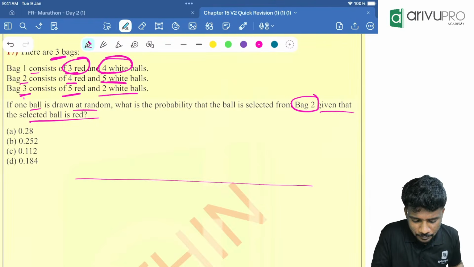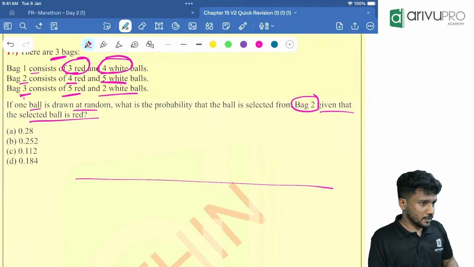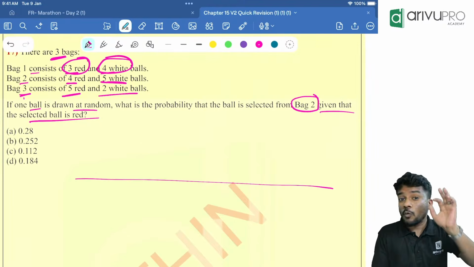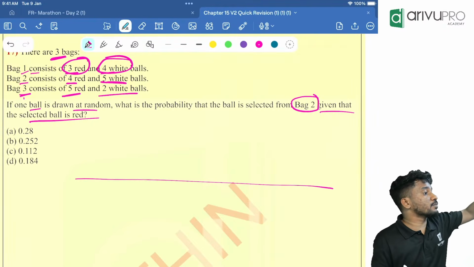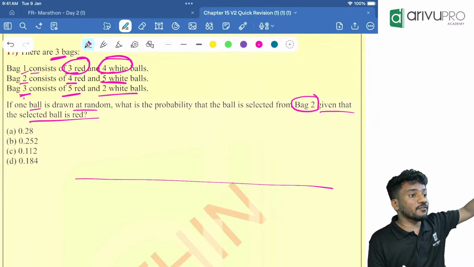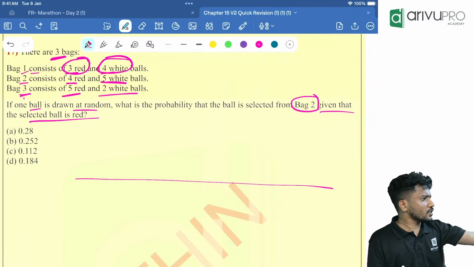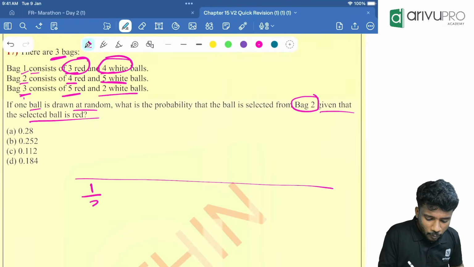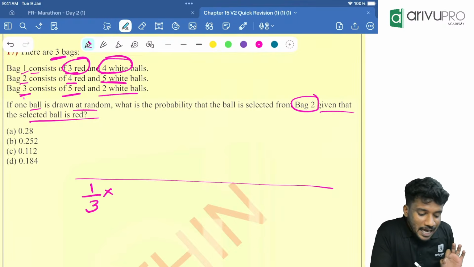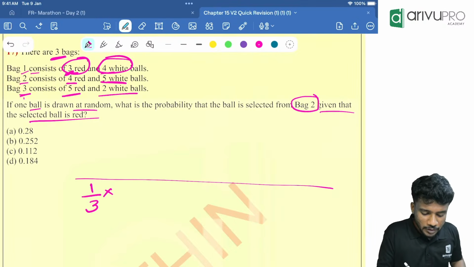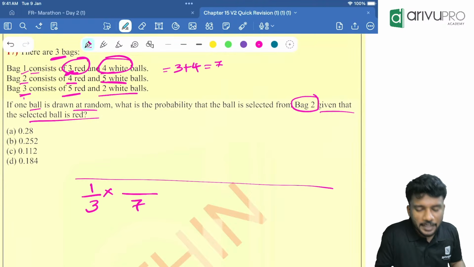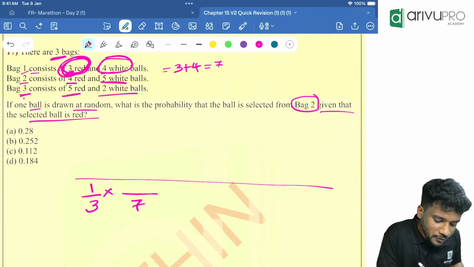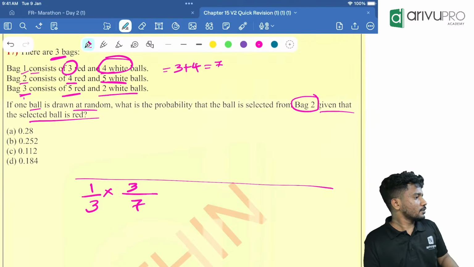First of all, we should consider all the possibilities. What all possibilities are there? First case, I'll take bag 1. What is the probability of choosing one bag from 3 bags? 1 by 3. We studied that. So I am choosing the first bag, 1 by 3, into, I chose a red ball from bag 1. In total, how many balls are there? 3 plus 4, which is equal to 7. So in the denominator it will be 7. Then the probability of choosing a red ball will be 3 by 7, plus.